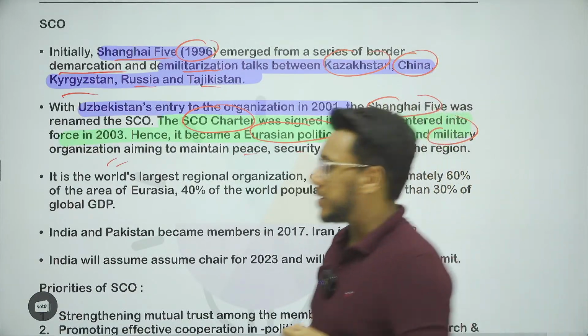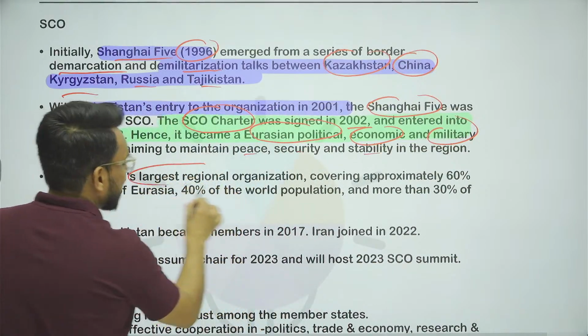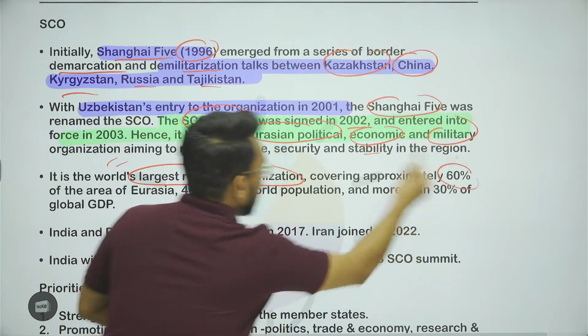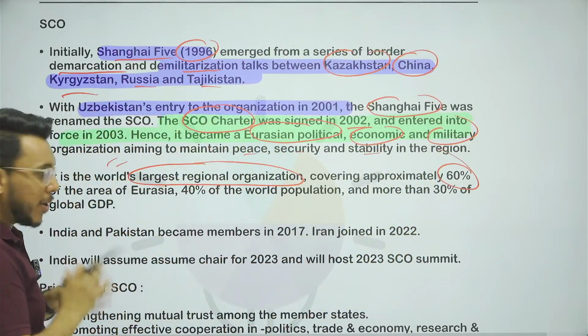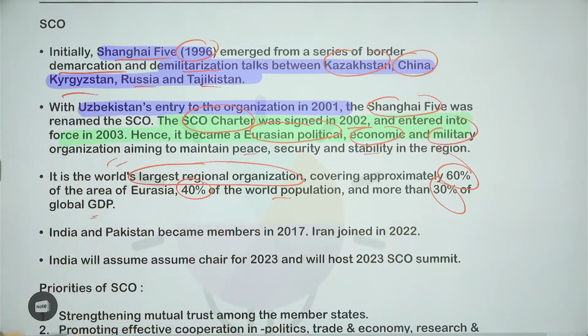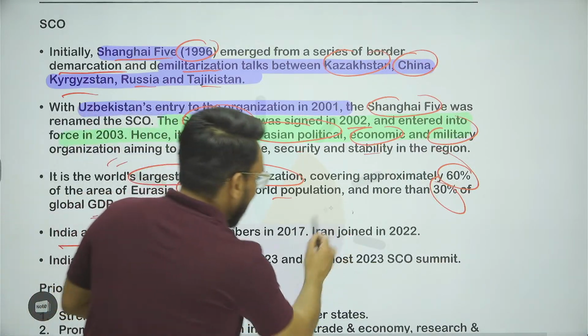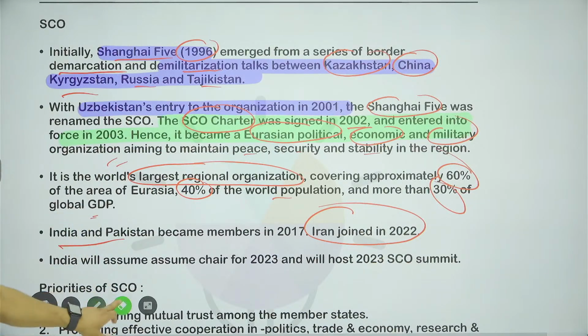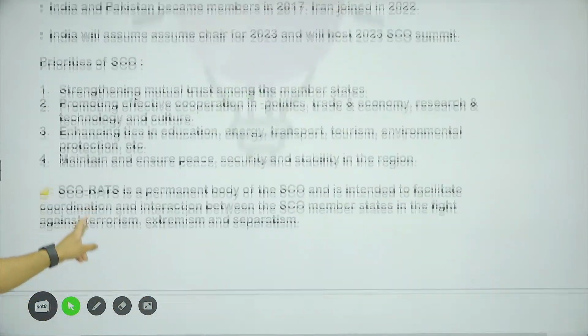When we talk about SCO, it happens to be the world's largest regional organization, covering 60% of area of Eurasia. Keep it in mind, not world, Eurasia. 40% of world population, 30% of global GDP. Now, India and Pakistan also became members in 2017, and Iran happens to be the latest country that has joined it in 2022. So, India has assumed the chair in 2023 and will be hosting the 2023 summit.